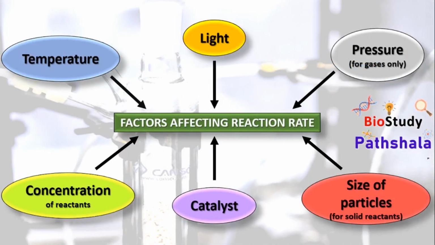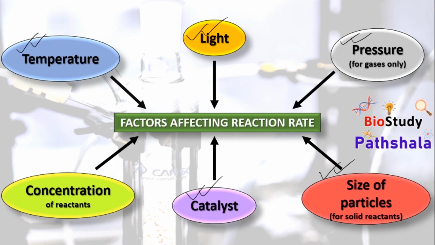So next, what kind of factors can affect the reaction rate? These are temperature, light, pressure, size of particles, catalyst and concentration. How these factors can affect the reaction rate, we will learn.